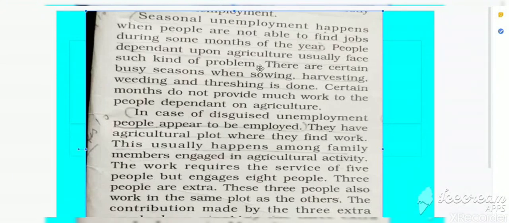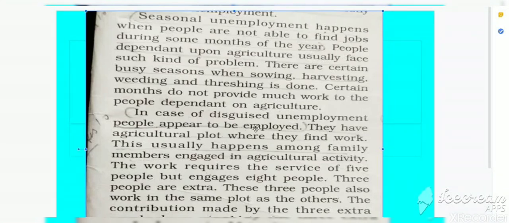So, because mills are totally dependent on agriculture. So seasonal unemployment, clear? When people do not have work the whole year, only a few months they have work, and the rest of the months they remain unemployed. And this is basically found in the agriculture sector. So that's all about seasonal unemployment.